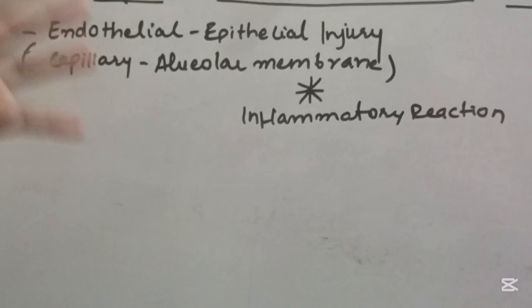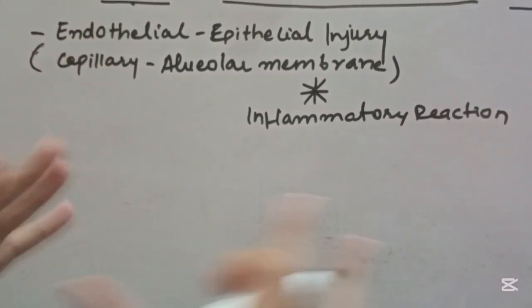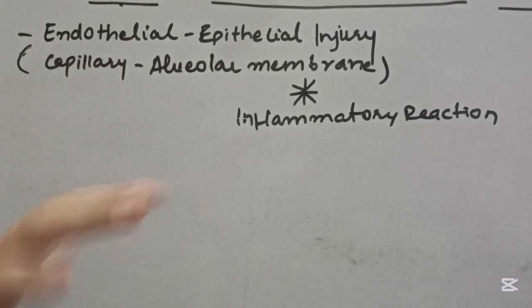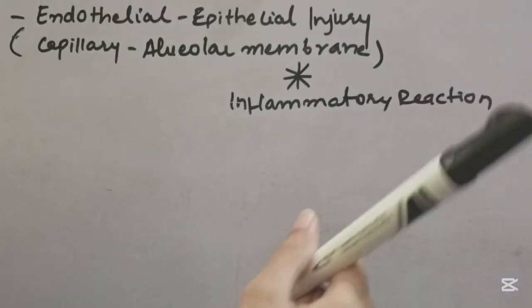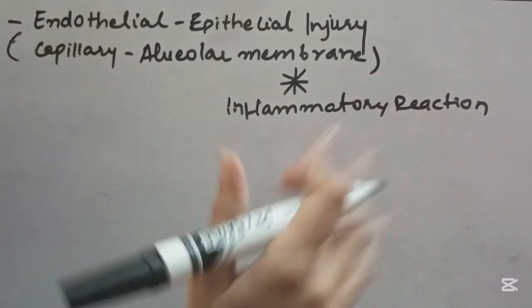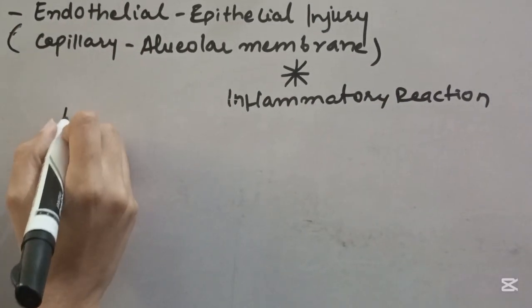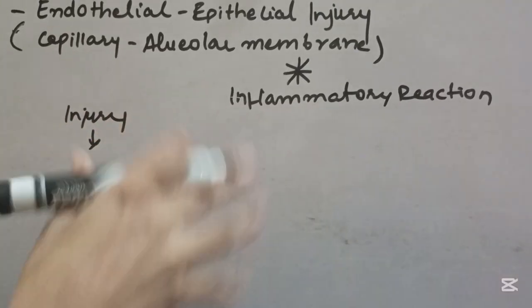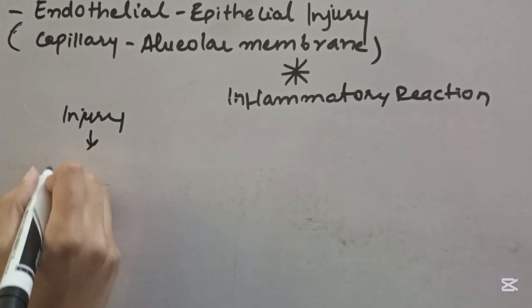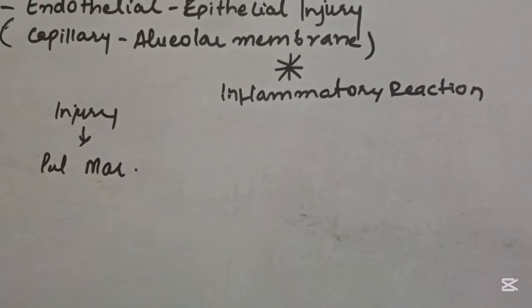As I have discussed earlier, there will be endothelial and epithelial lining injury, that is known as the capillary alveolar membrane. There will be an inflammatory reaction. Suppose the insult is anyone, and as a result of that insult, there will be injury. Okay. Within 30 minutes of this injury, the pulmonary macrophages become activated.